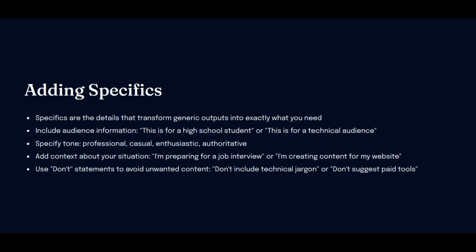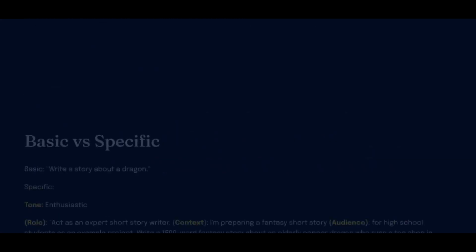So as you can see here, you can include things like about the audience. So you can say things like this is for a high school student, this is for a technical audience. You also can specify the tone. You can also add context about your situation. So you can put in something like I'm creating content for my website or I'm preparing for a job interview. And then you can also include stuff that you do not want in the output. So an example right here is don't include technical jargon or don't suggest paid tools, or you can put in things like do not include run-on sentences.